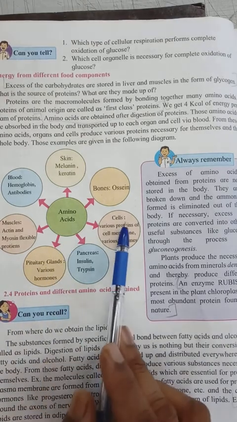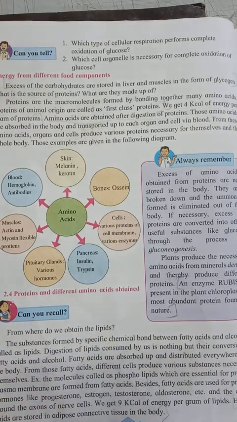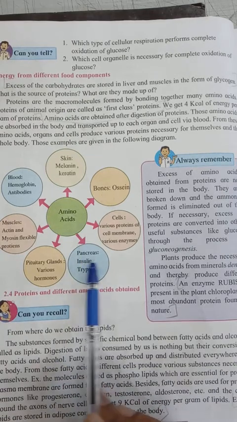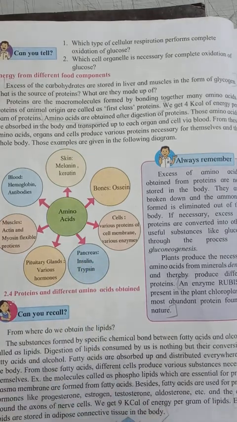When amino acid reaches the cells, the cells produce various types of protein for the cell membrane and for various enzymes. When amino acid reaches the pancreas, the pancreas produces special proteins such as insulin and trypsin.